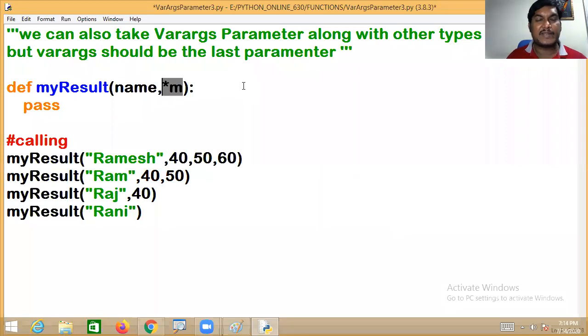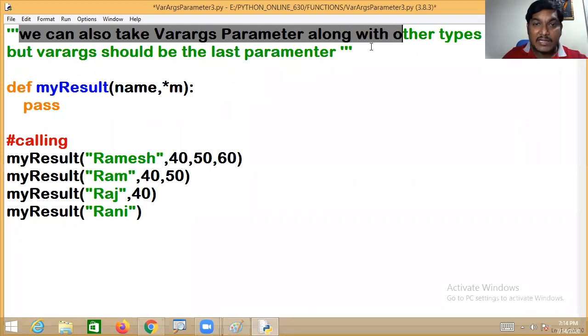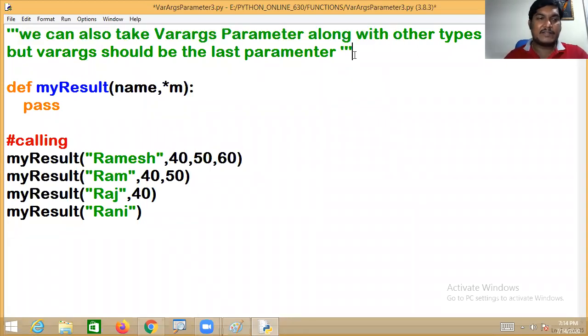This is a Varrock parameter, and this is a positional parameter. The Varrock parameter can also be used along with other types of parameters, but the Varrock parameter should be the last parameter.